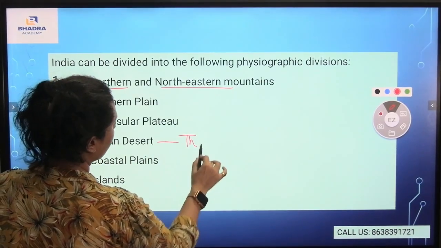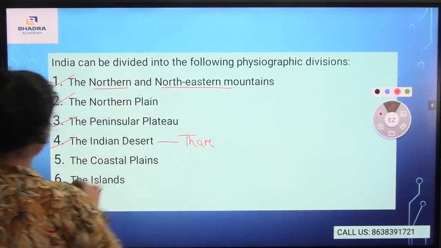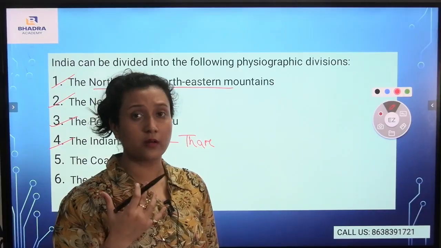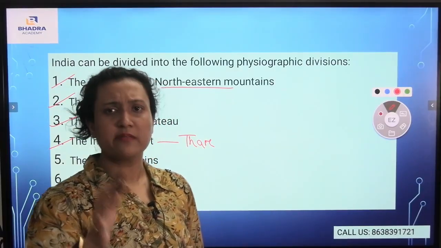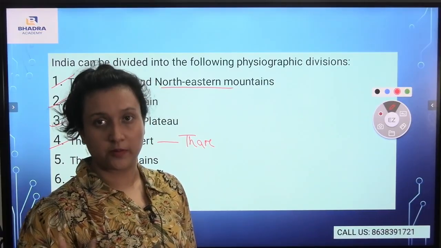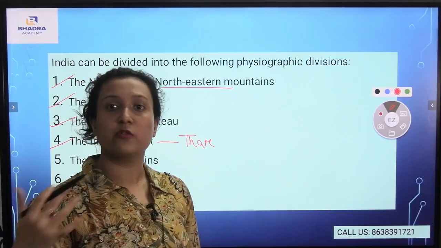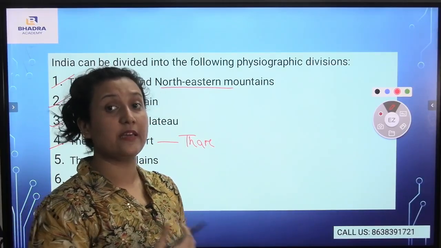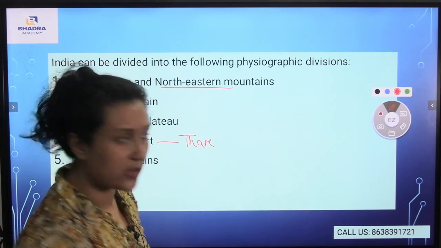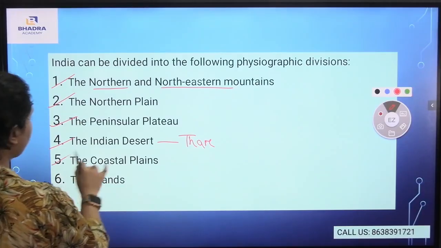The Thar desert, which is in Rajasthan, is known as the Indian desert, and it is the second or third largest desert in the world. First comes the Sahara desert, which comprises part of Egypt and also part of other countries, and the Thar desert comes in the second or third position in the world. The coastal plains are there.